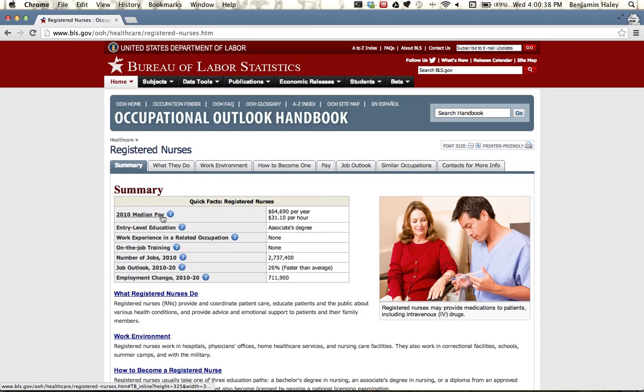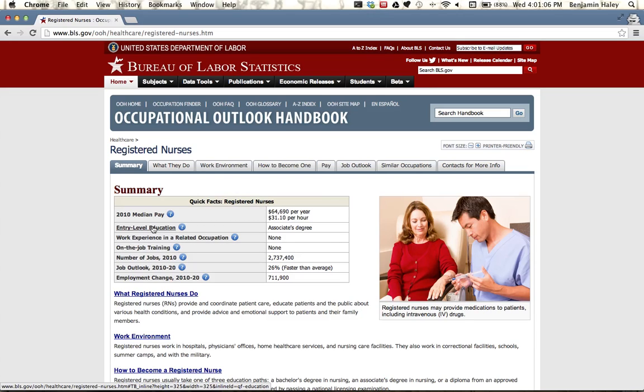Alright, so summary statistics about nurses. 2010 median pay. Well, I know what that means. That means that this is what half of nurses got paid more than this number and half of nurses got paid less than this number. So if you're a nurse, this is about what you'll get paid each year. And it looks like they get paid $64,000 or almost $65,000 every year. That's quite a bit of money. $31 an hour. You could go out to eat for $31 easily.